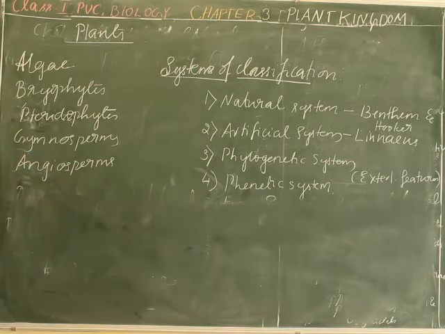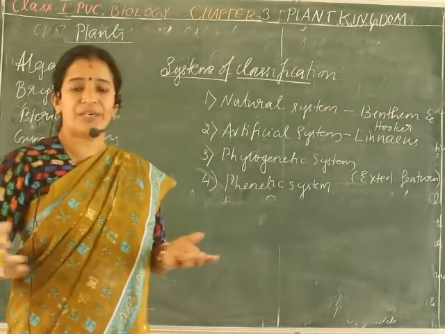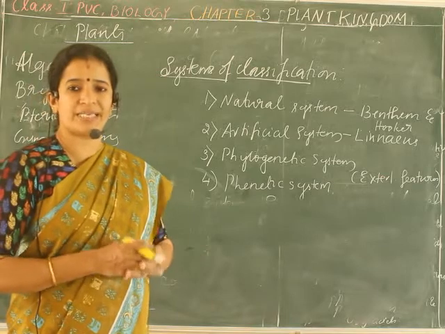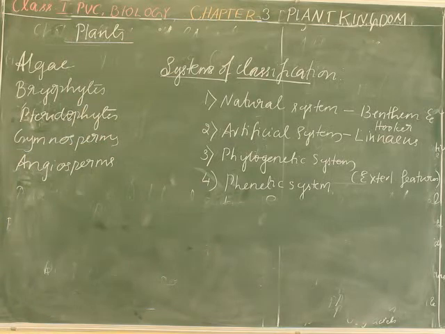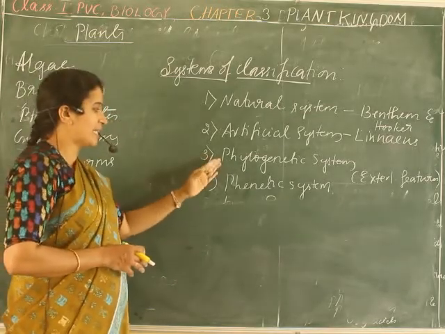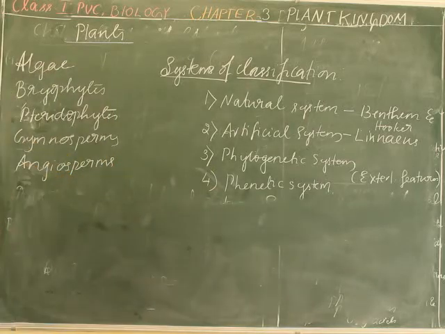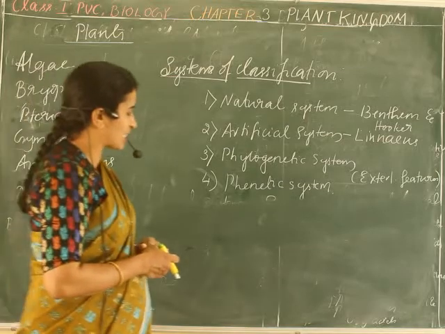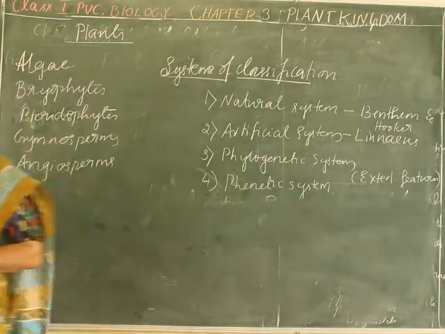According to the phylogenetic system of classification, organisms belonging to the same taxa can have different ancestors. So the phylogenetic system has considered the phylogenetic relationship between the organisms, as well as the ancestor relationship of characters, and it attempts to classify organisms from simple to complex.